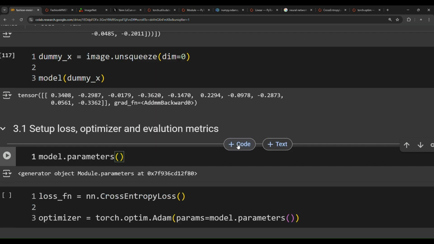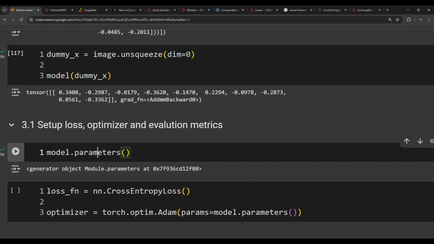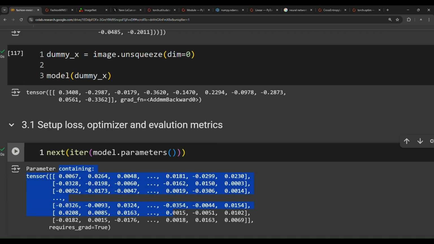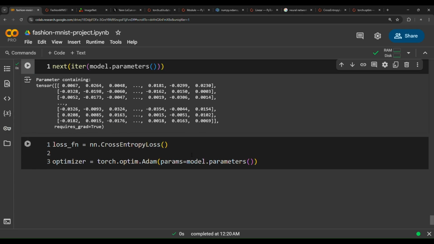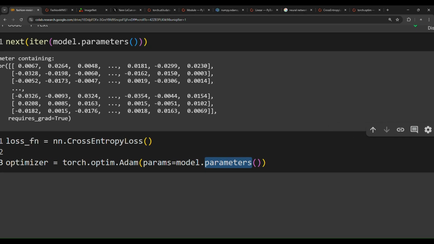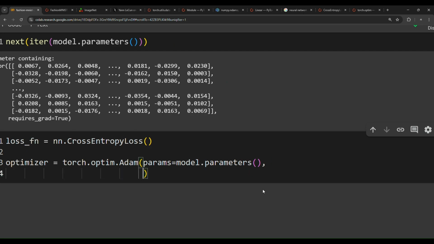Model.parameters, and then we will get a generator. If we turn this into an iter, we will get an iterator, and then get the next, we will get a whole bunch of parameters, of weights, of biases. So we will pass these parameters to the optimizer Adam, and Adam will take care of them, will fine-tune them, will adjust them, will modify them to better represent the data.